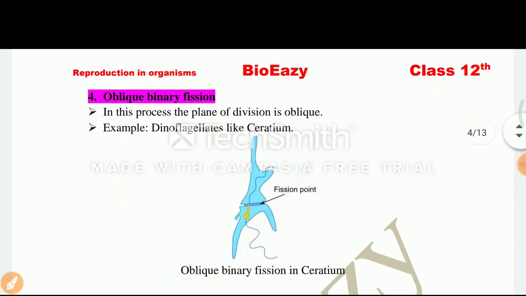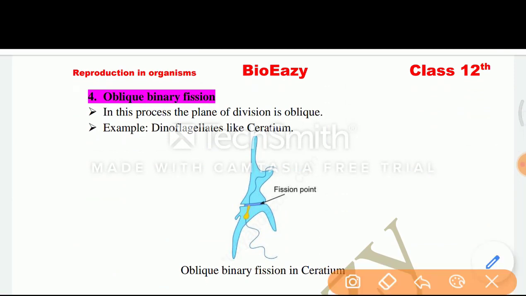Next is the oblique binary fission. In this process, the plane of division is oblique. Example, dinoflagellates like Ceratium. You can see the parental Ceratium obliquely. Oblique means tilted; here the cut is tilted, so we call it obliquely. So obliquely this parental Ceratium divides into 2 daughter Ceratium.